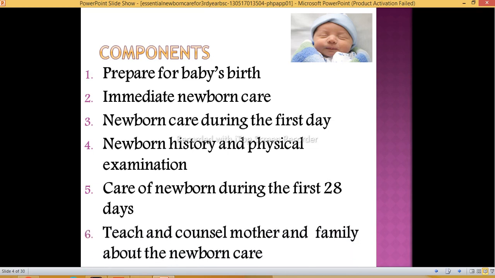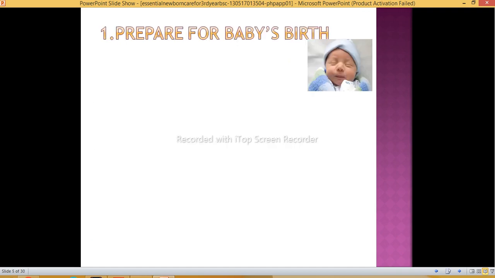Then teaching and counseling the mother and family about newborn care, because the baby is adapting from the womb environment, which is very much like pampering, with its temperature and everything he is getting. So he is adjusting to the outside world. That first 28 days is very crucial for the babies, so appropriate attention and care is required during that time.